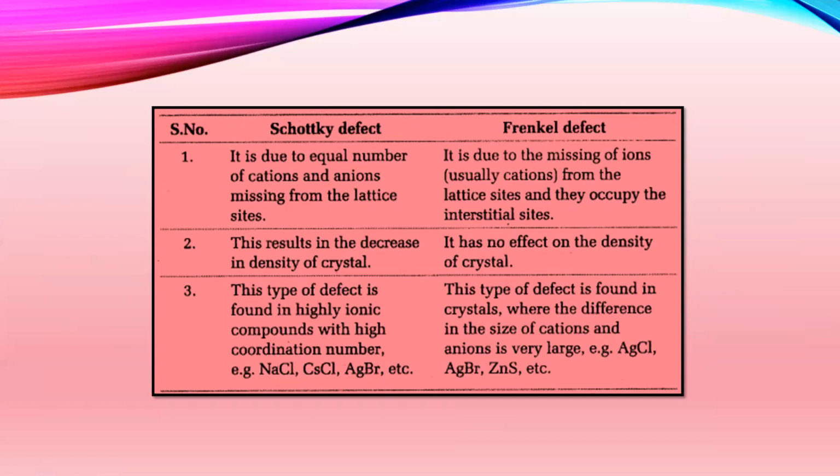Schottky defect is due to equal number of cations and anions missing from the lattice site, which results in decrease in density of the crystal. This type of defect is found in highly ionic compounds with high coordination number. Whereas Frenkel defect is due to the missing of ions, usually cations, from the lattice site, and they occupy the interstitial site, so they do not affect the density of the crystal. And these are found in crystals where the difference in the size of cations and anions is very large.